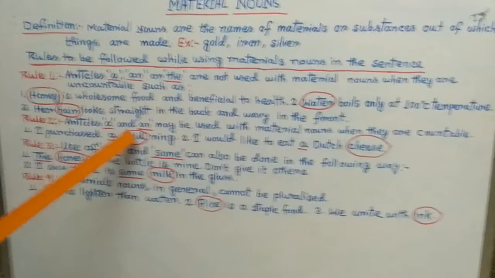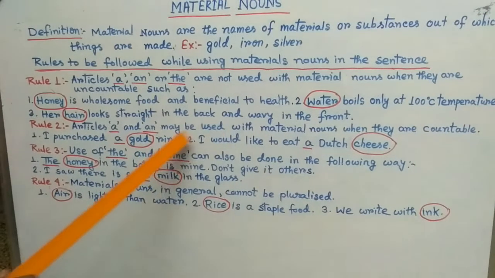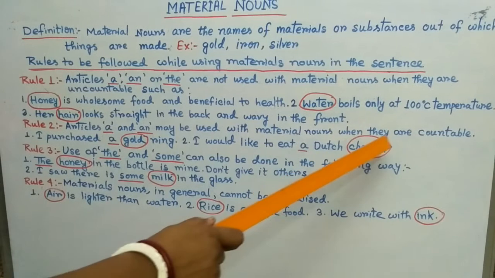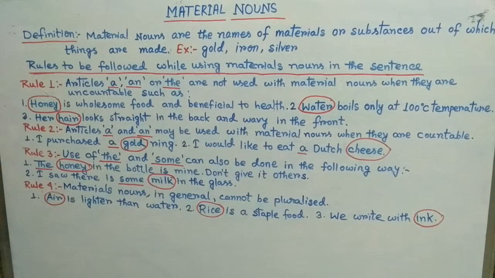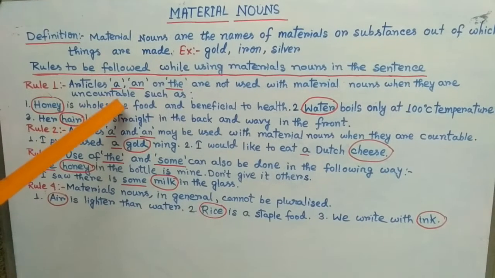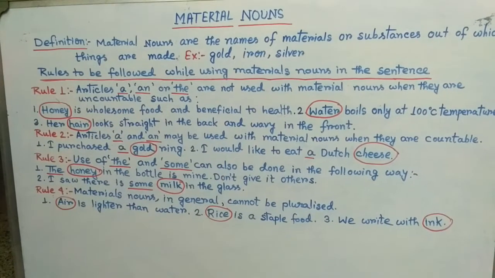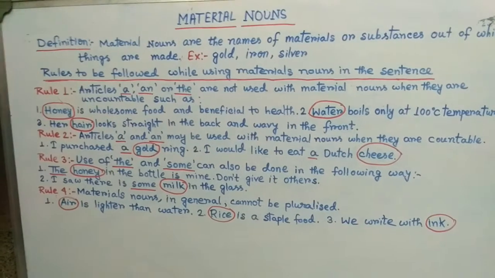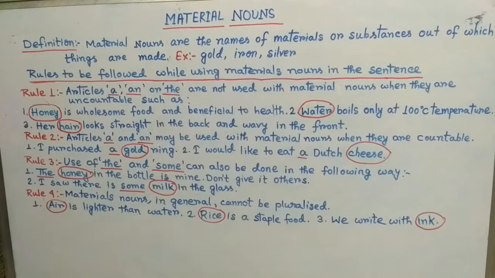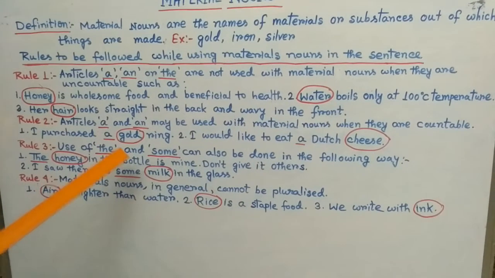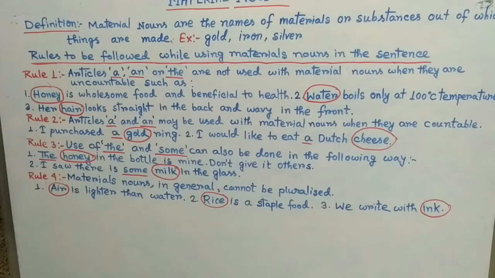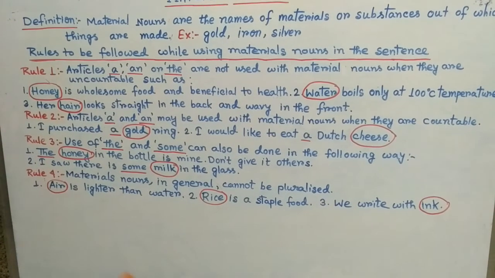Then rule number 2: articles a and an may be used with material nouns when they are countable. Already I said they are not used when uncountable, so that means somewhere they can be countable. I think it will be clear when I explain the examples of this rule.